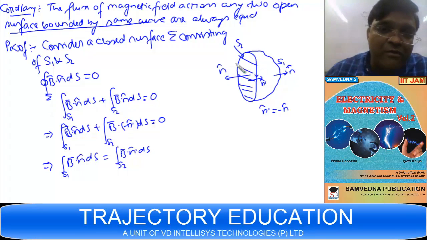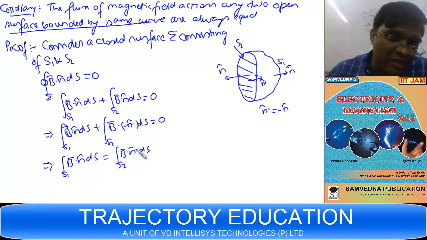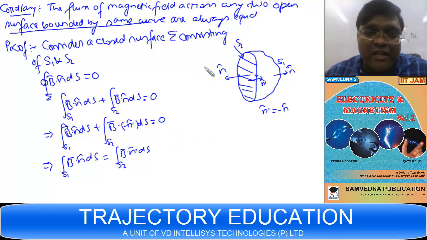So the flux of magnetic field across S1 is equal to the flux of magnetic field across S2, given they are bounded by the same curve, and the normals to S1 and S2 have to be taken as per the orientation of the curve. We find that the flux of magnetic field across S1 and across S2 is going to be equal. I can also see this physically by using lines of field.